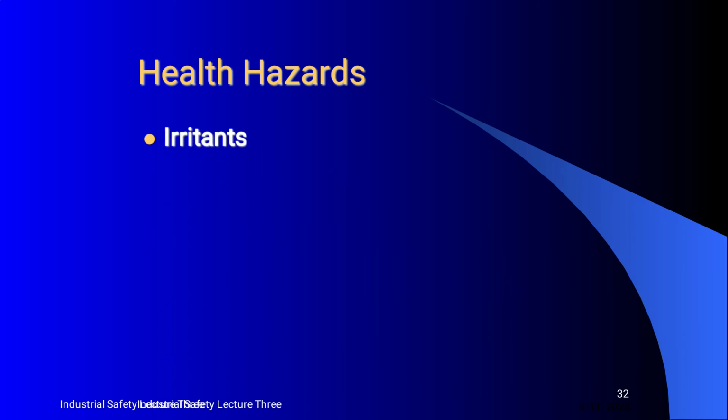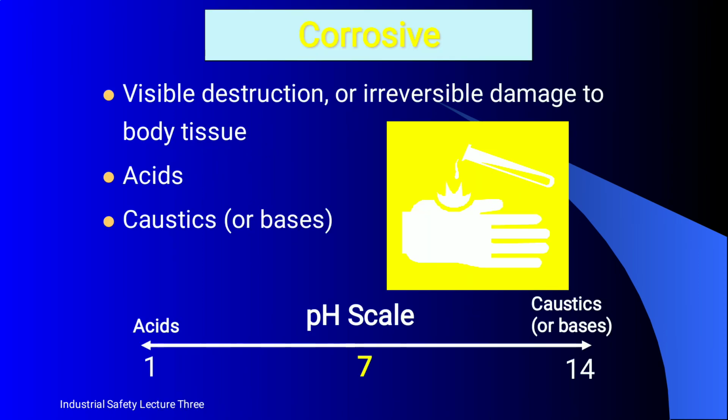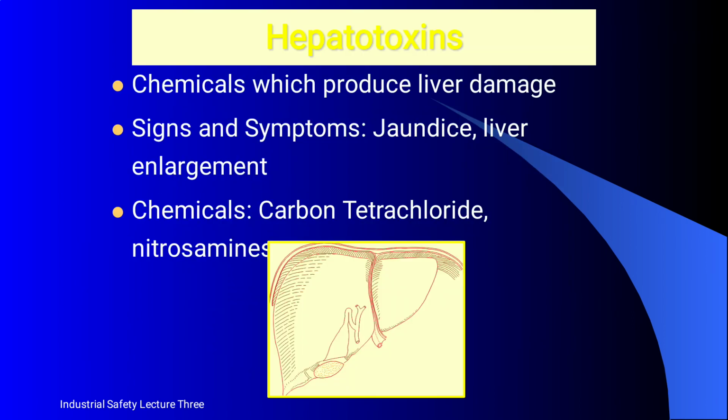Next is the health hazard of irritants and corrosives. Corrosive means visible destruction or irreversible damage to body tissue. Acid and caustic: the pH scale is the basis, the range is 1 to 14, and 7 is neutral. Target organ effects: hepatotoxins are chemicals which produce liver damage.